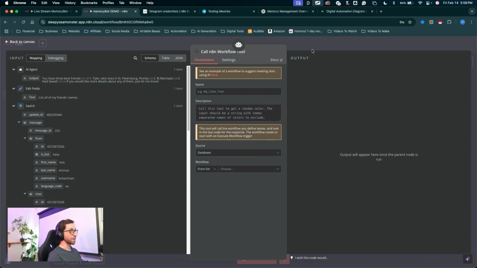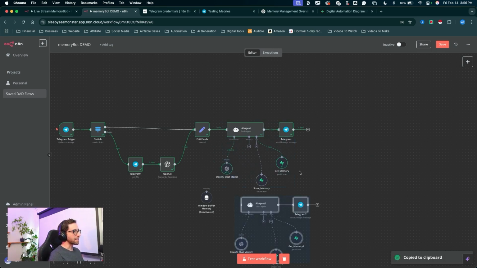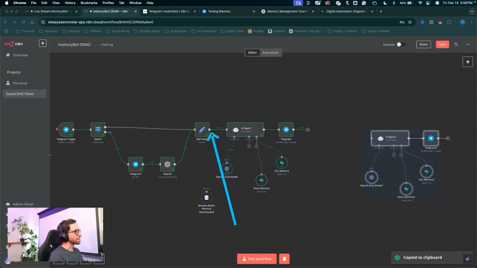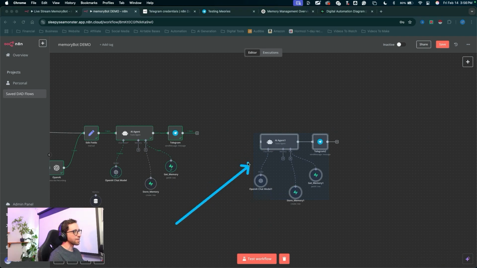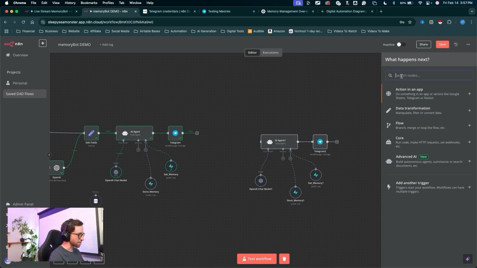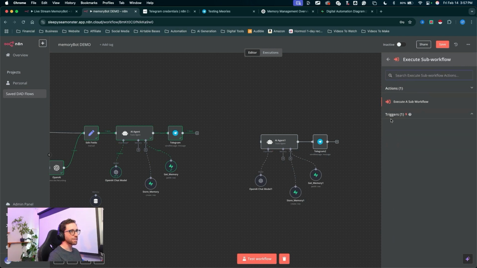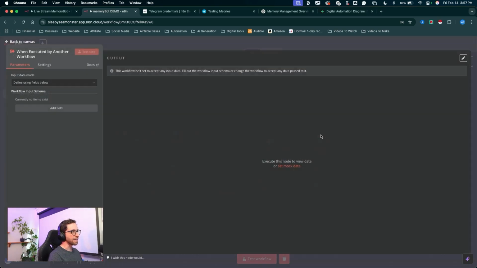Now, why that is useful is you can actually utilize this agent tool in your other agents, right? So if I just copy and paste this agent itself without the input over here, this is something you can add in to your other agents as its own separate tool. And the way that we would do that, if you're unfamiliar with setting up those multi-agent workflows, I'll just type in execute to find the execute sub workflow, and we can find the triggers here when executed by another workflow.